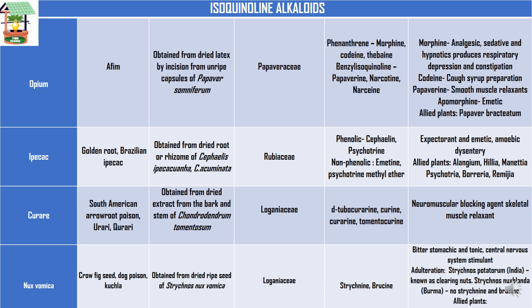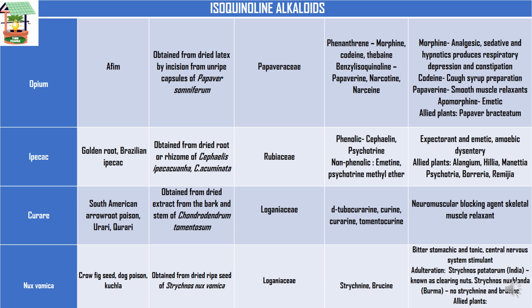The chemical constituents present are d-tubocurarine, curarine, and tomentocurine. The uses are as a neuromuscular blocking agent and skeletal muscle relaxant. It gives some relaxation when there are contracted muscles.